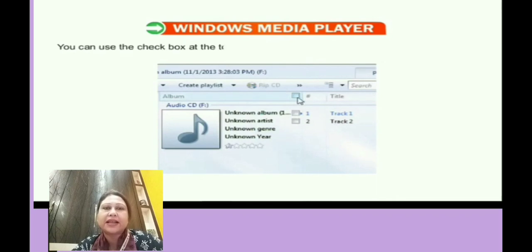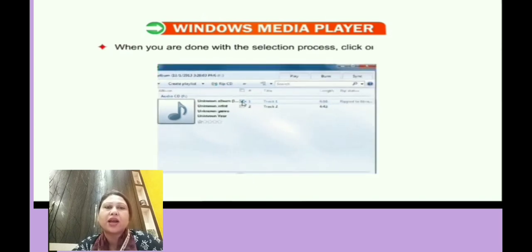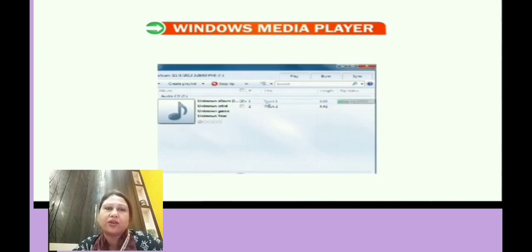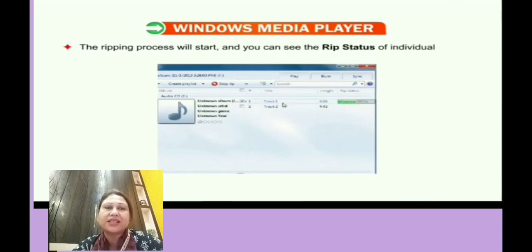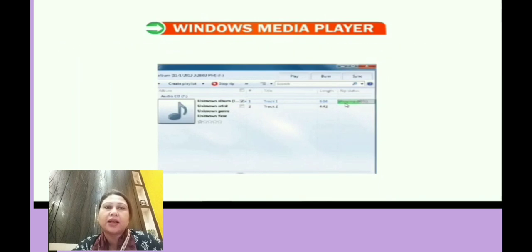Okay, now after selecting, using the check boxes at the top of the list, what you have to do is click on the select all checkbox, that means all the songs will be selected as it is. And when you are done with the selection process, just click on the rip CD icon over there. As you click on the rip CD icon, the ripping process, that is the copying of the songs from the CD, will get copied to the computer.